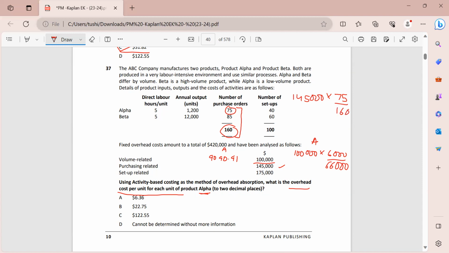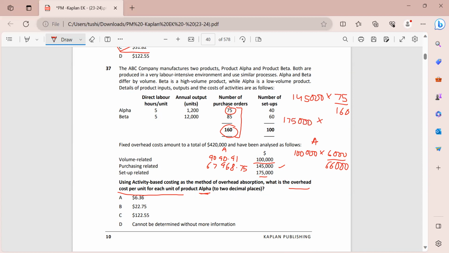So with this, I will find out 75 divided by 160 multiplied by 145,000 gives me 67,968.75. So this is what I get for purchasing related. Now let's work it out for the setup related. So for setup, the total is this much, and the driver is the number of setups. So I will similarly perform the calculations once again for setups.